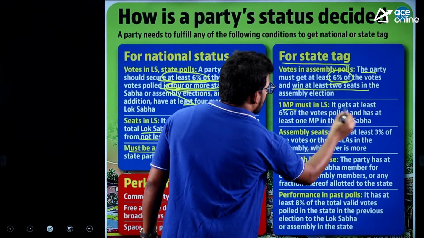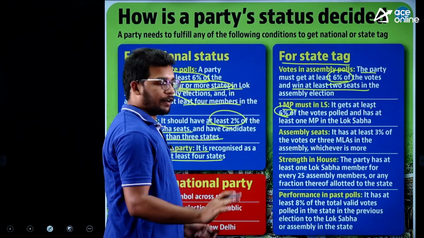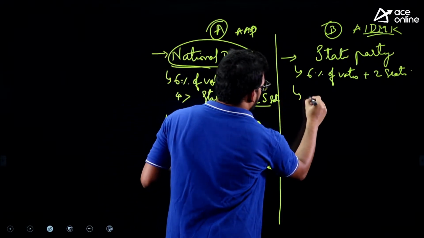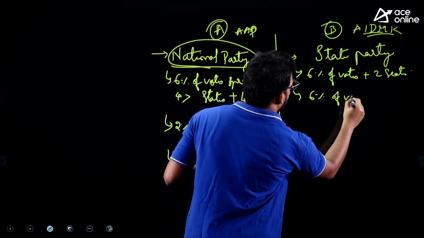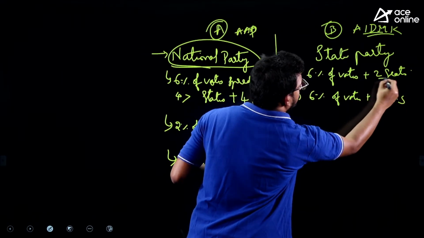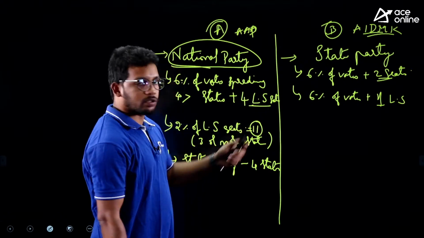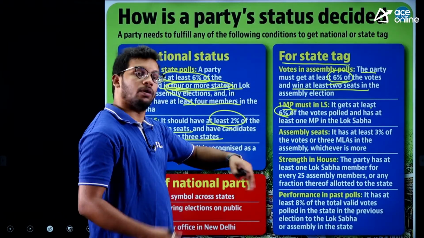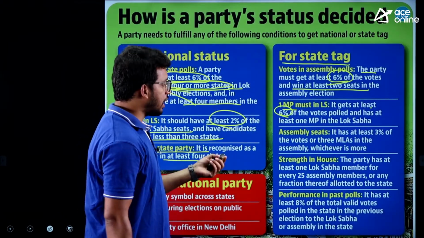Second condition: it gets 6% of votes plus 1 Lok Sabha seat. The earlier one was assembly seats, 2 assembly seats, or 1 Lok Sabha seat. So this way also they can be recognized as a state party.